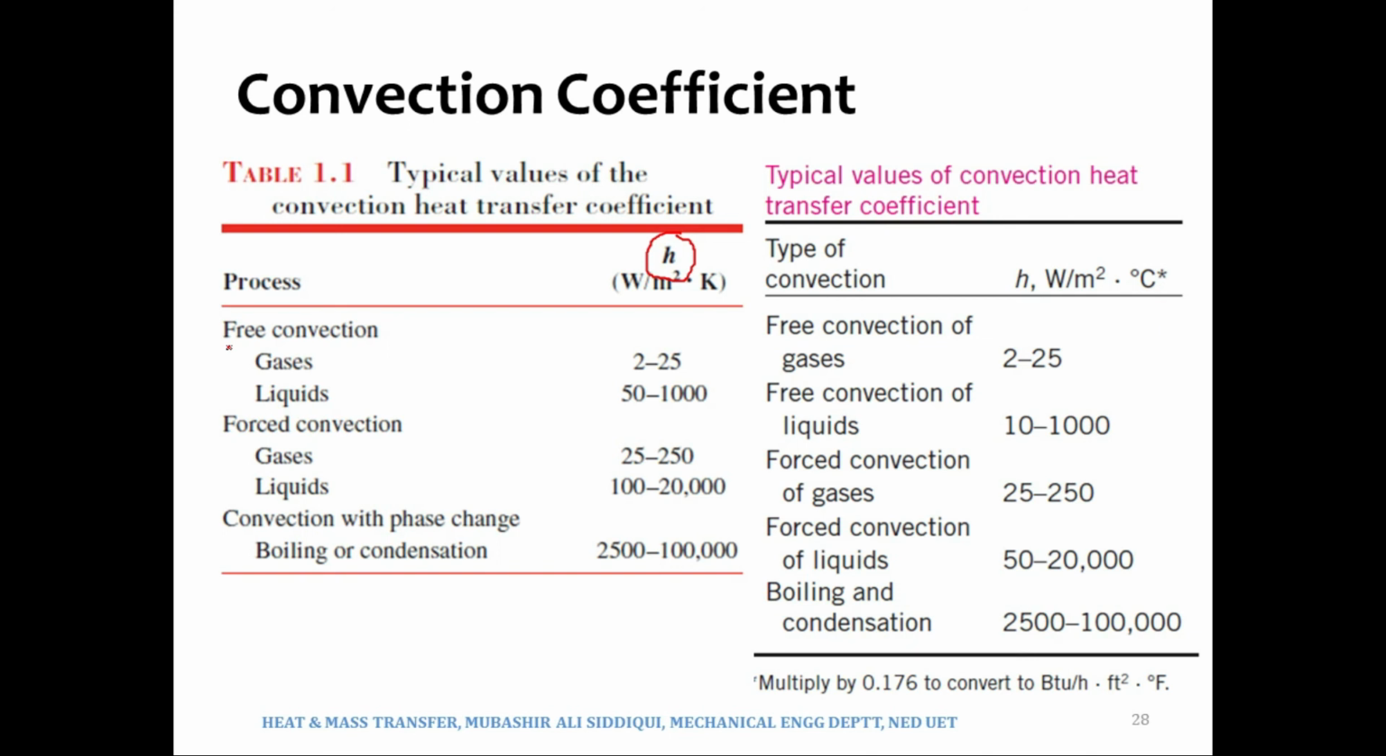However, see what we are being told over here. We are being told that for free convection in gases, H would vary between 2 and 25, and in liquids it would vary between 50 and 1000. So what are we learning? We are learning that H in liquids would be more than H in gases. The heat transfer coefficient would be more, and ultimately the convection heat transfer would be more in liquids than in gases.